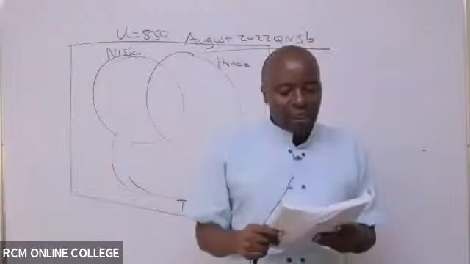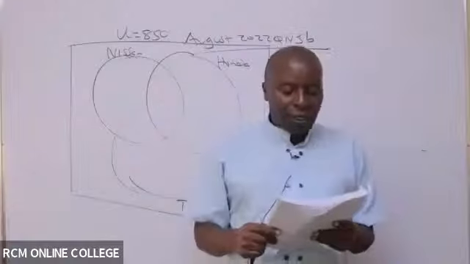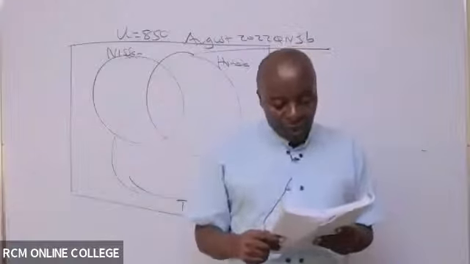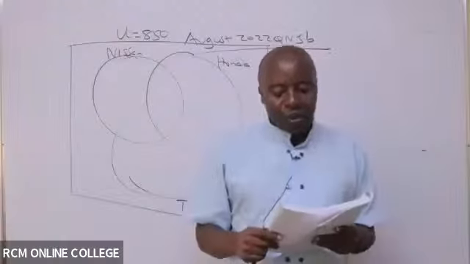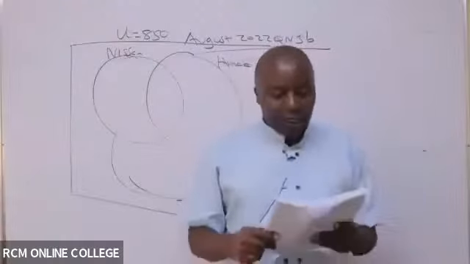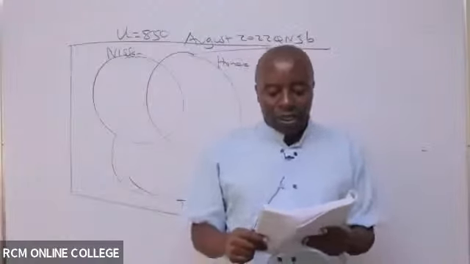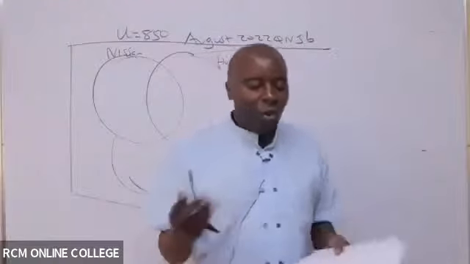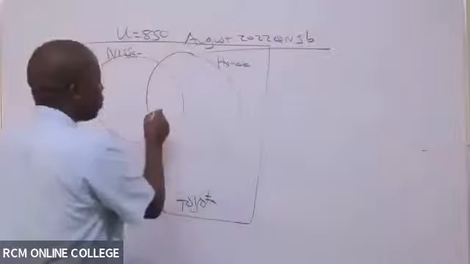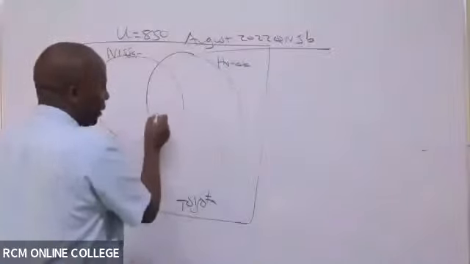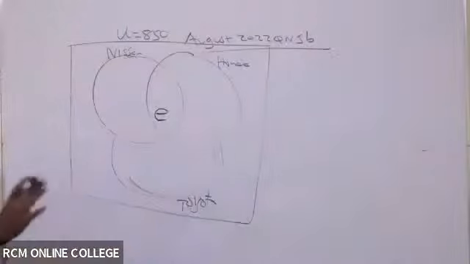We have 316 residents owned Nissan vehicles. 160 residents owned Honda vehicles. 360 residents owned Toyota vehicles. 120 residents owned both Nissan and Toyota. 56 residents owned both Nissan and Honda. 80 residents owned Honda and Toyota. So there is nowhere. Basically, I let this be my E or my X, whatever. The bull's eye is unknown.